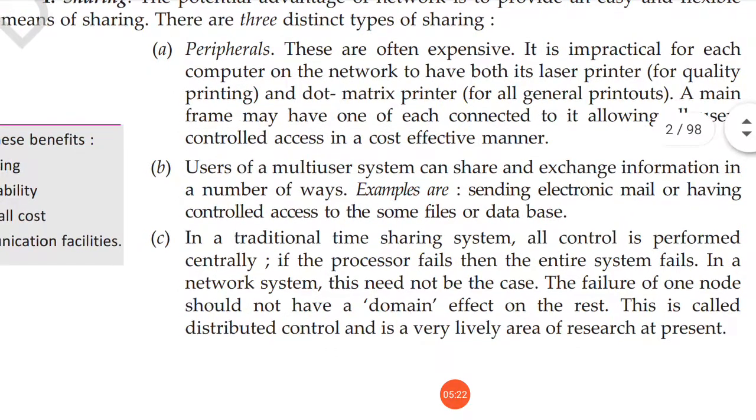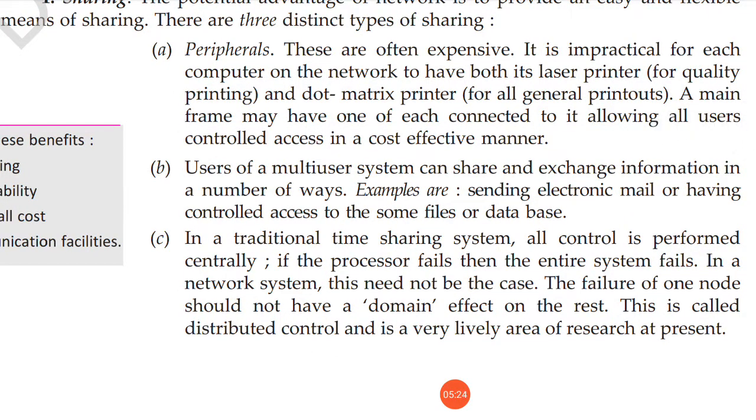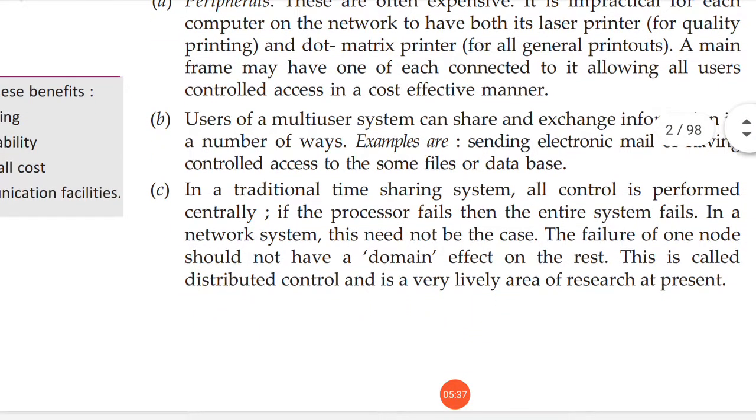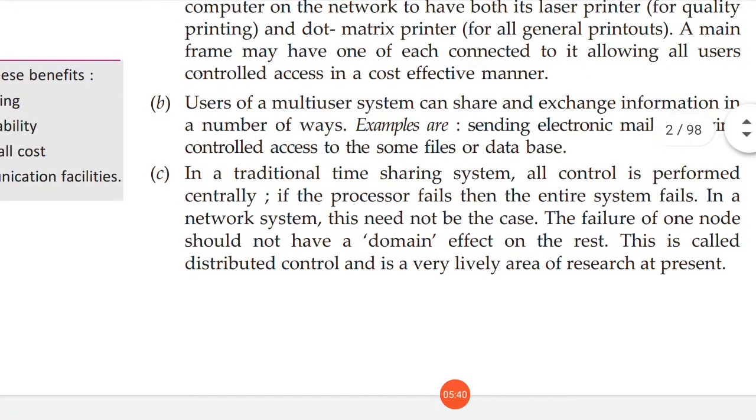Users of multiple user systems can share and exchange information in a number of ways. Examples are sending electronic mail or having controlled access to some files or databases. This is the way to share the software resources.